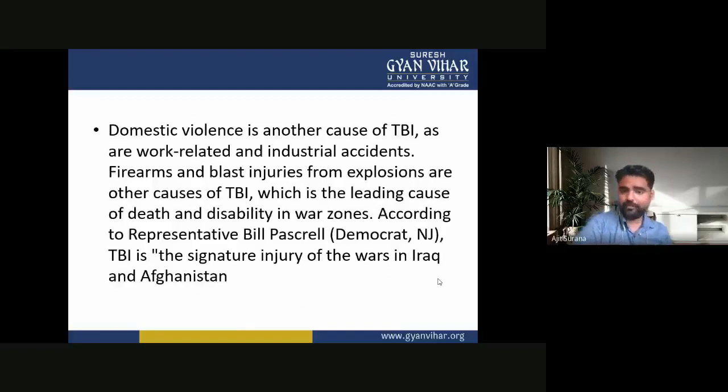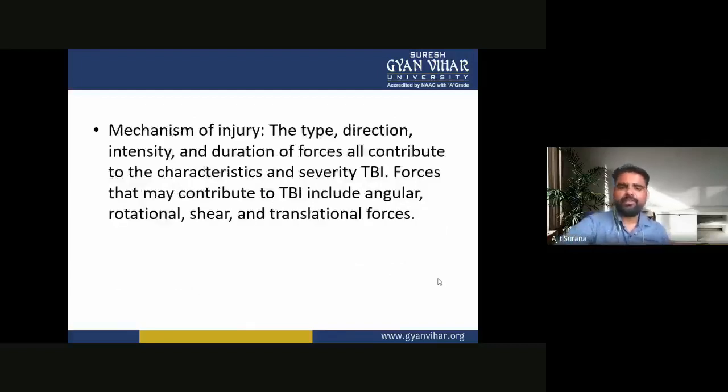So, domestic violence is another cause of TBI, as are work-related and industrial accidents. Firearms and blast injuries from explosions are other causes of TBI, which is the leading cause of death and disability in war zones. According to Representative Bill Pascrell, Democrat, NJ, TBI is the signature injury of the wars in Iraq and Afghanistan.